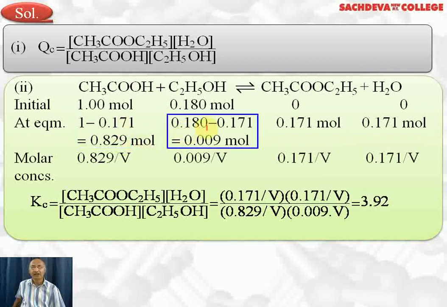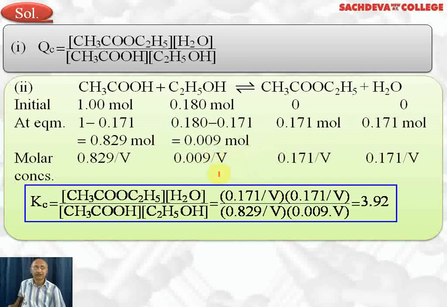Similarly, 0.171 moles of ethyl alcohol has reacted, so the remaining concentration will be 0.009 moles. Ester formed is 0.171 mole. Water formed will also be the same, 0.171 mole. We divide by volume to get concentration in moles per liter. We substitute these values and Kc comes out to be 3.92.